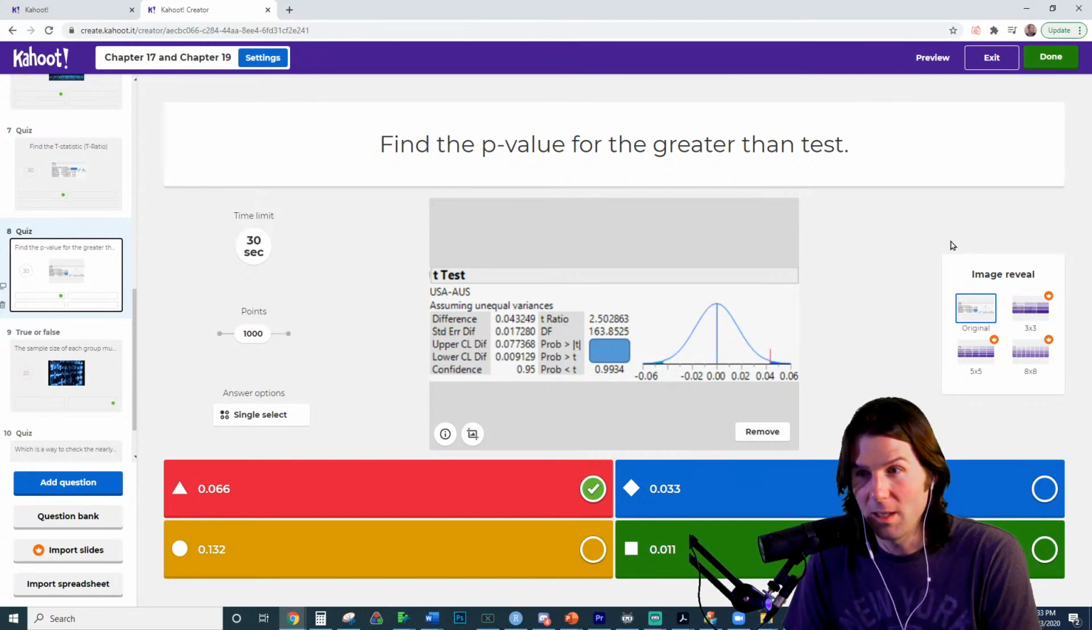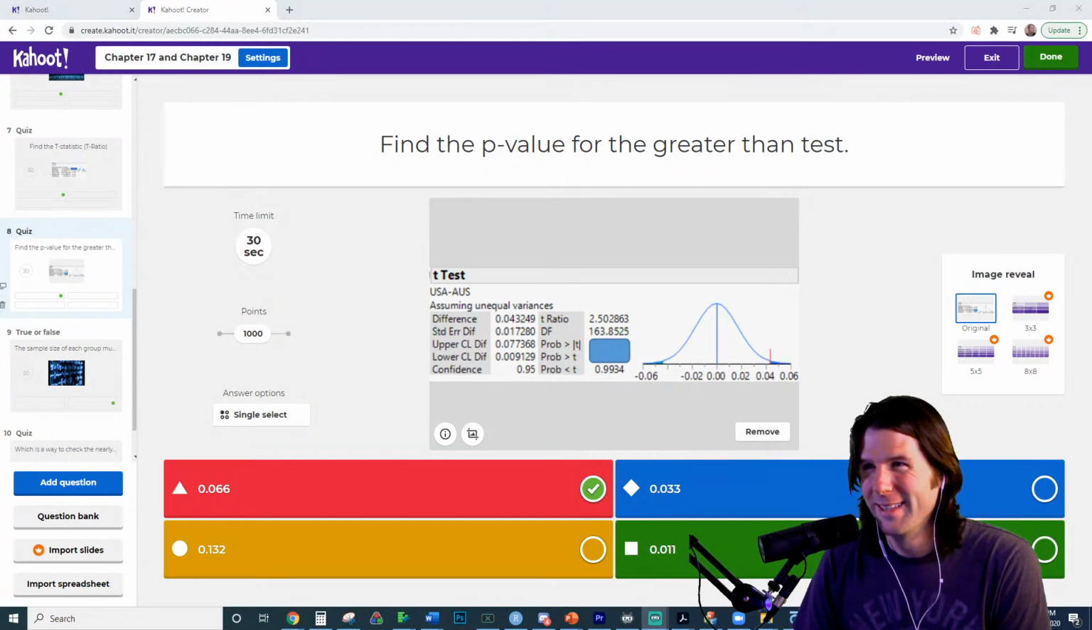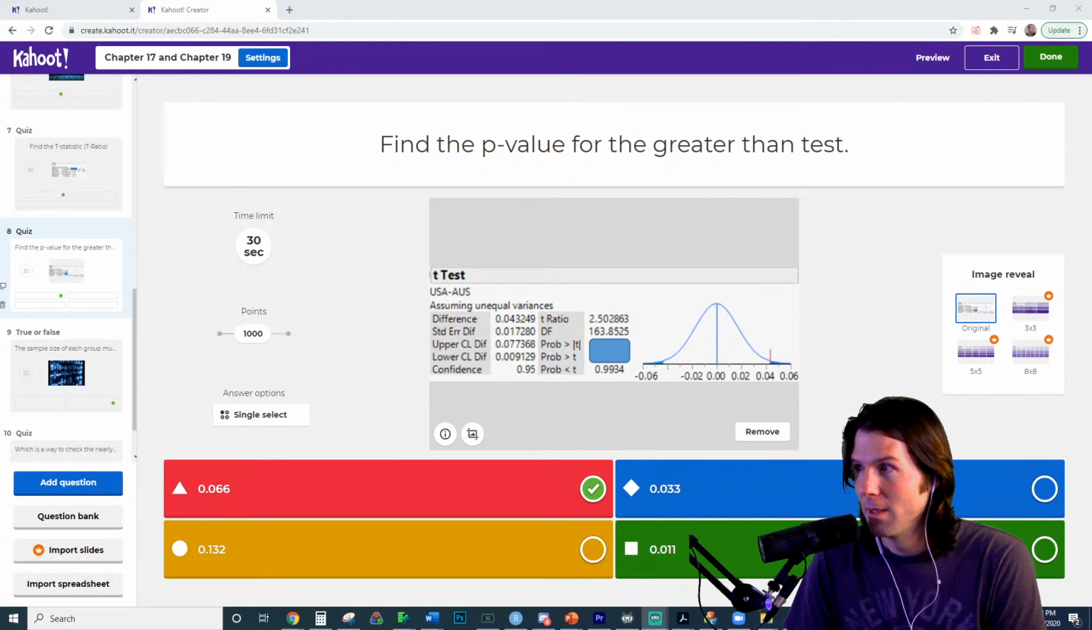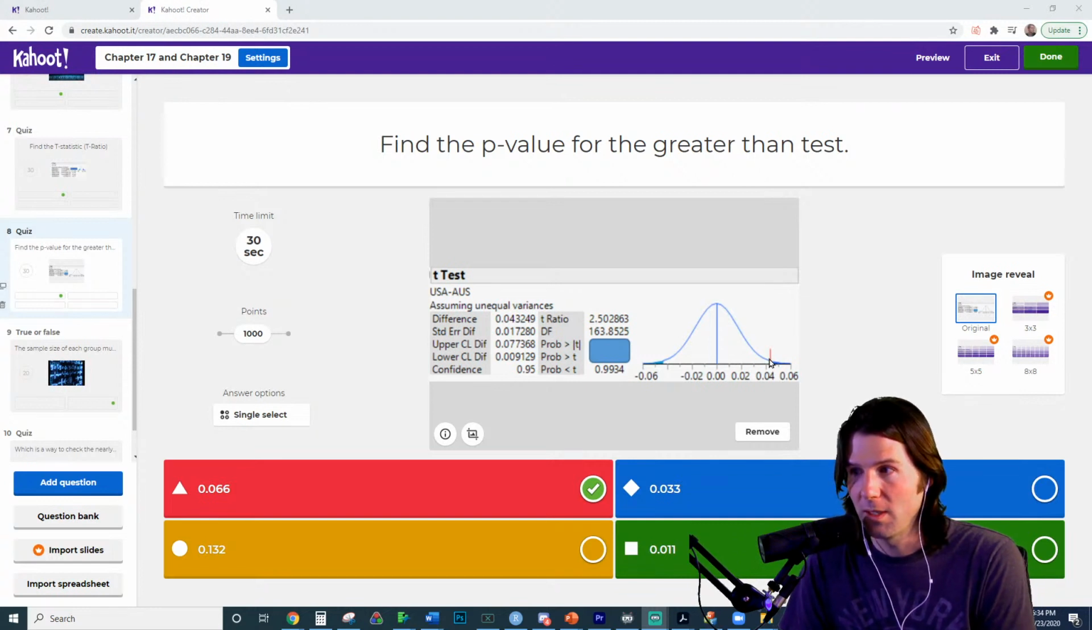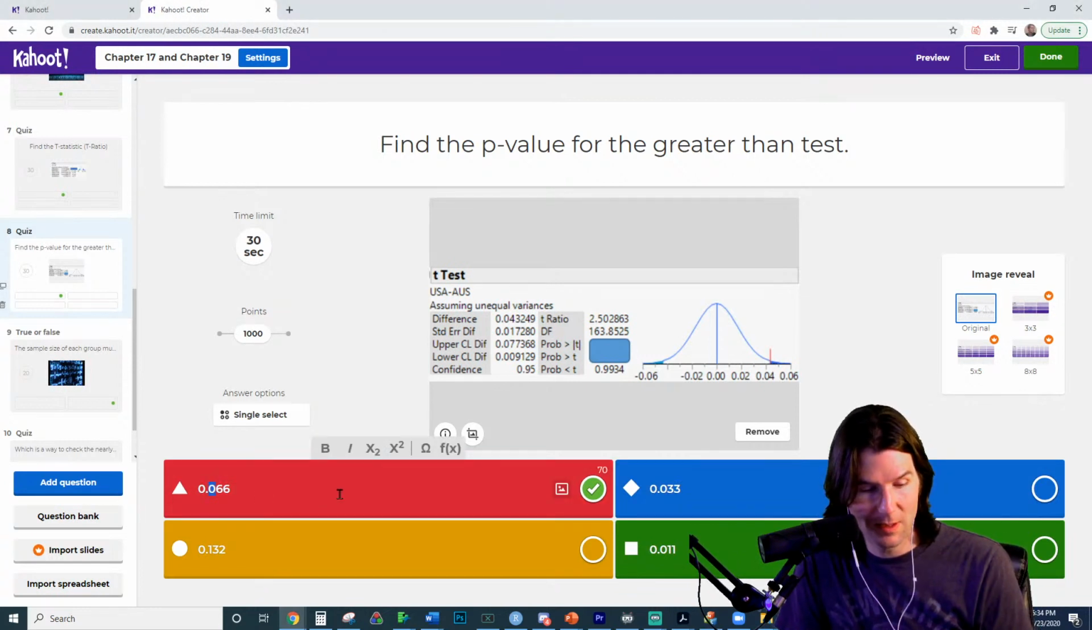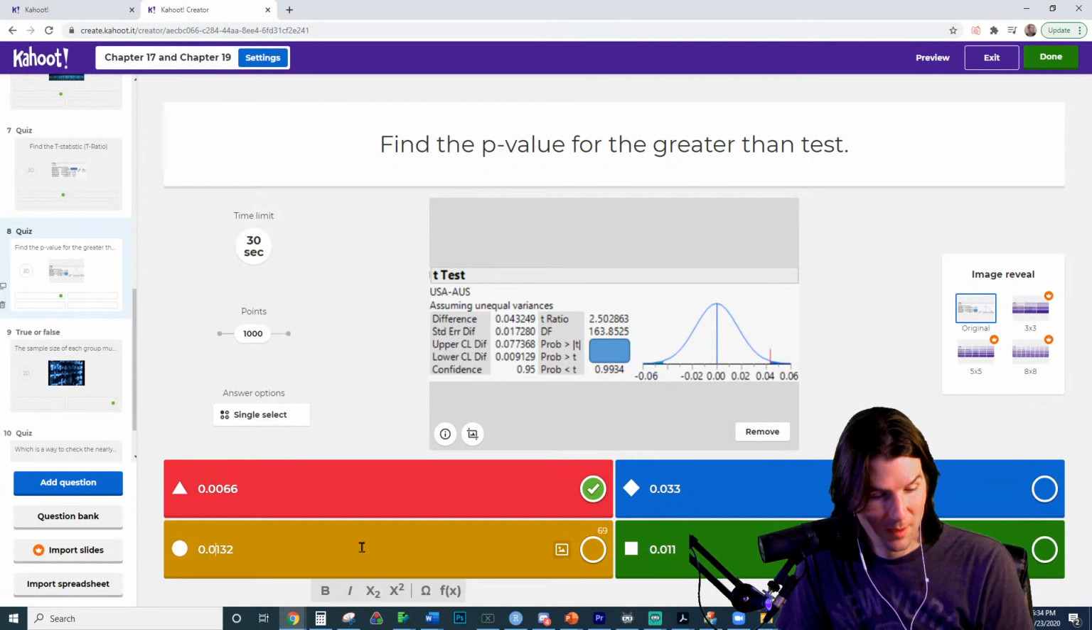So with this one right here, finding the p-value, I love everyone's such good camaraderie here. This is finding the p-value for the greater than test. So the p-value for the greater than test would be what for this? And let's fix this. So the p-value for the greater than test would be what?